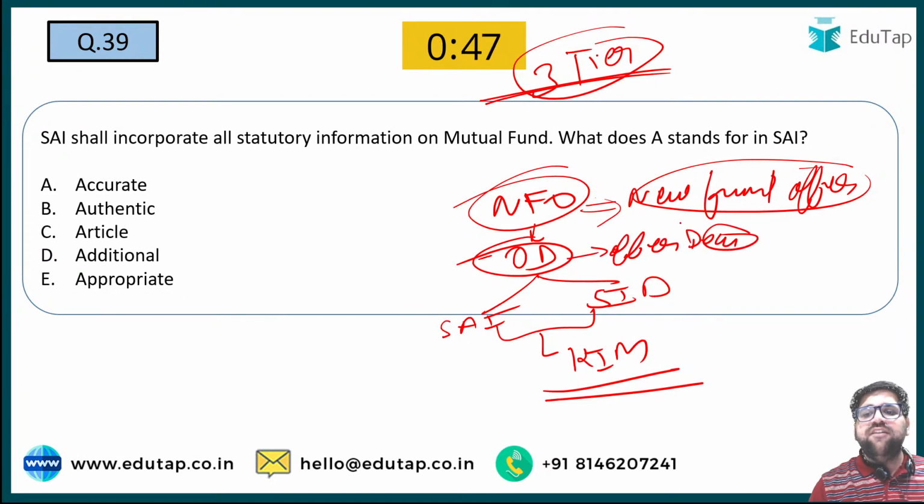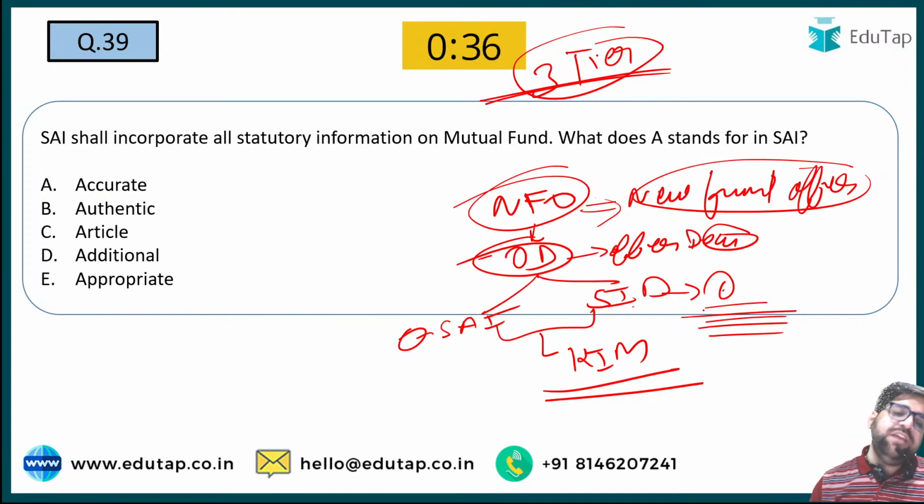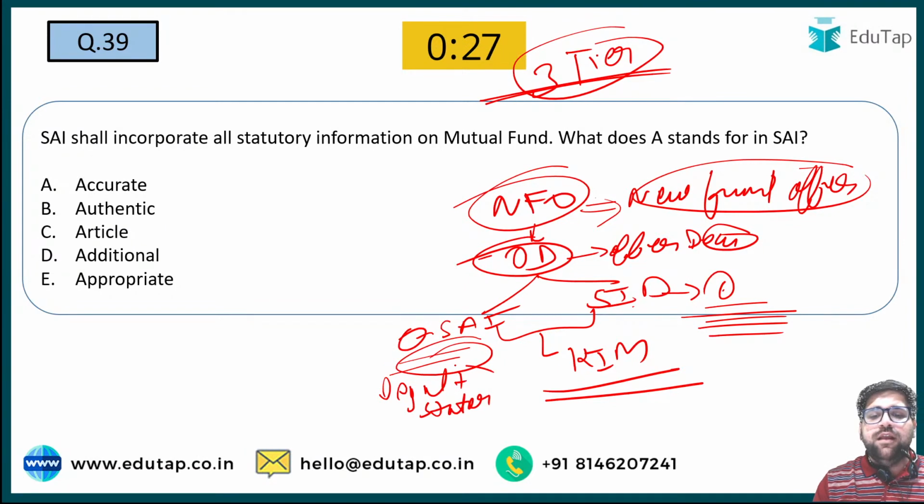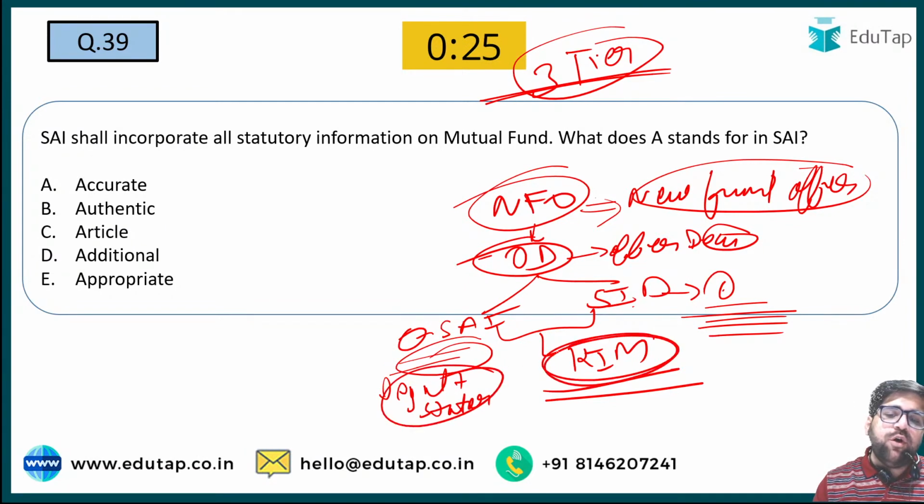The offer document will be divided into two parts. The first is the statement of additional information. The second is the scheme information document. Under the scheme information document, you will find all the information related to the scheme. But under the statement of additional information, you will find all the legal and statutory information. And mind you, my dear friend, there is also a document which is known as KIM. This is really very important. KIM means Key Information Memorandum. This is a summary of SAI and SID.